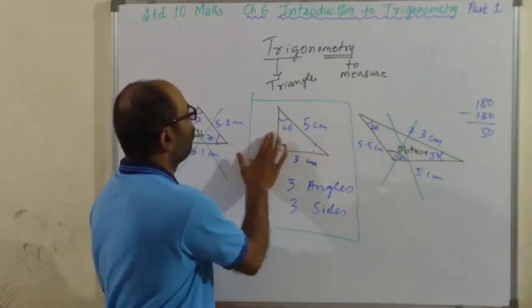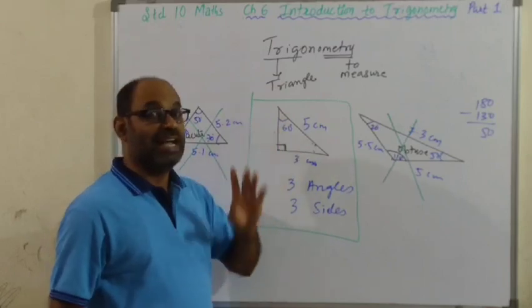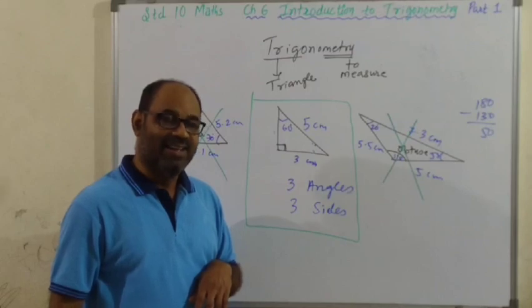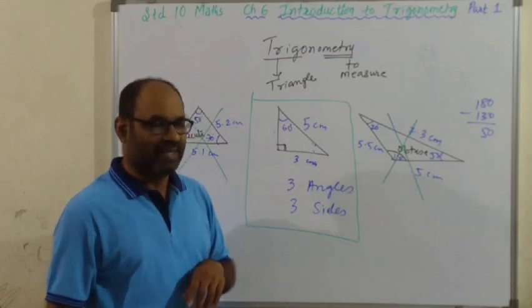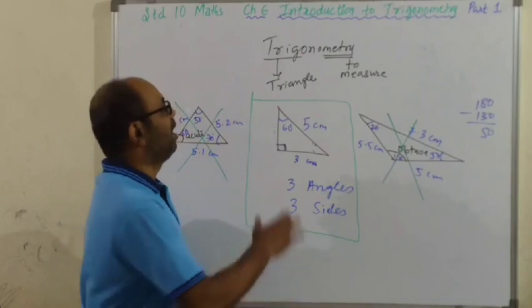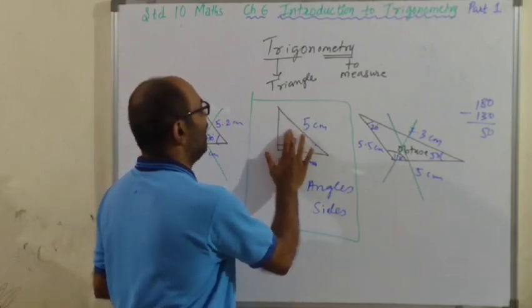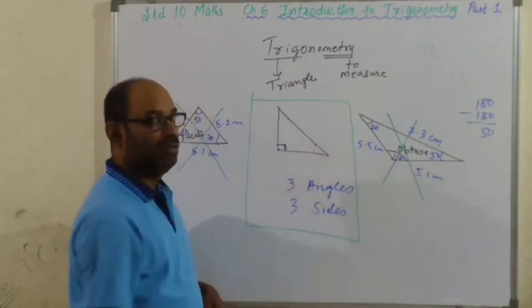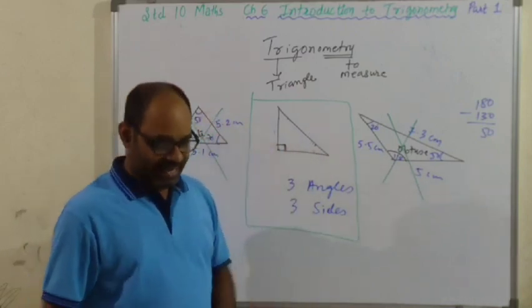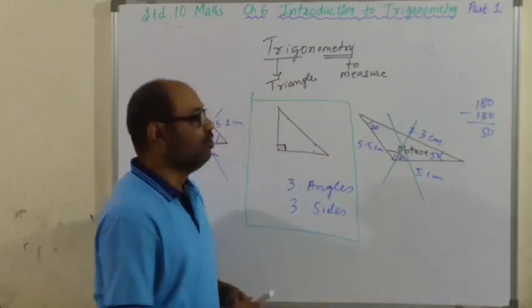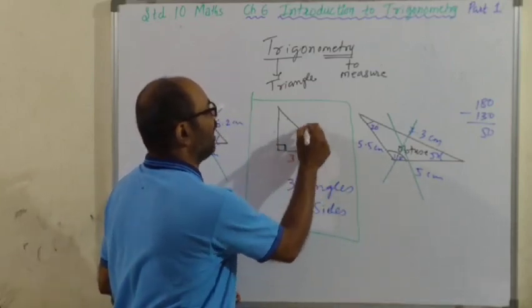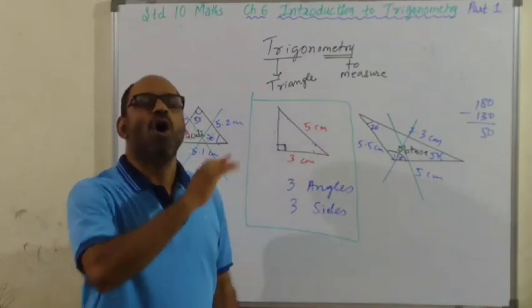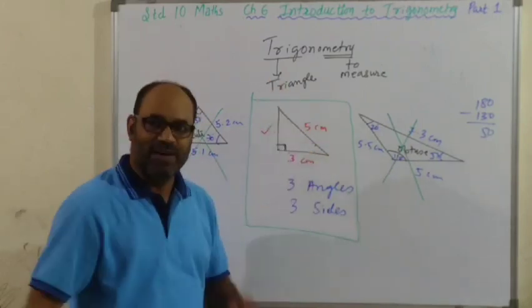Similarly, suppose you don't know the measure of this side. The measures of two sides are given. So can you find out the measure of the third side? If it is a right triangle, yes. Once again you can use Pythagoras and find it out. But suppose in a right triangle you have only the right angle and you have the measure of two sides. Can you find out the measure of the third side? Obviously, using Pythagoras you can find it out.